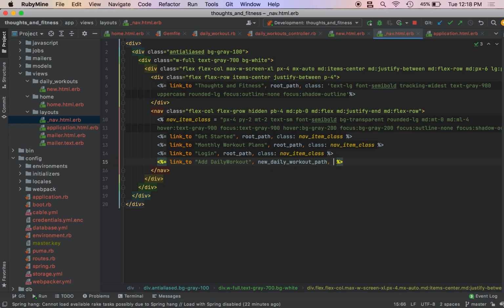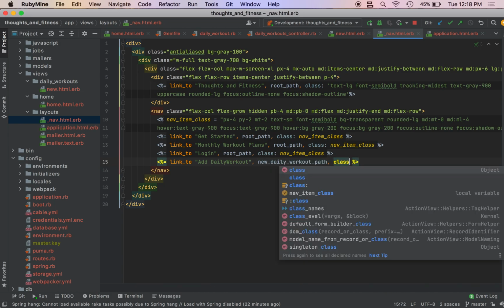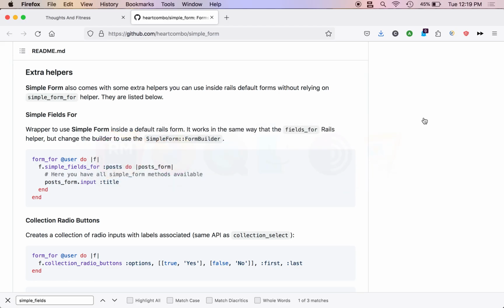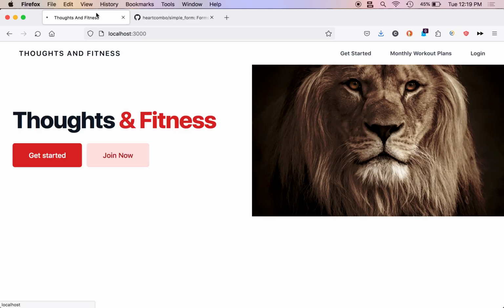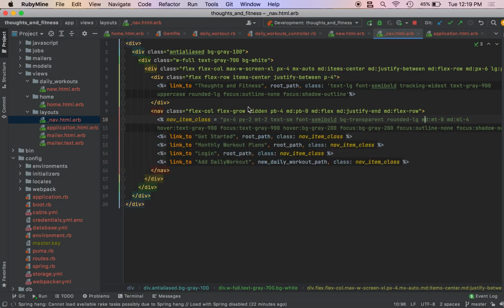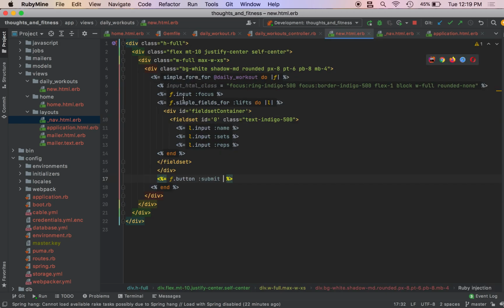New daily workout path, and then we're going to do class, nav item class. So we're in our nav.html.erb. Come over, localhost, correct. Add daily workout. And yes, so I didn't need to style it. I knew that. I don't know why I have it styled in my old code. So I can actually just delete this.